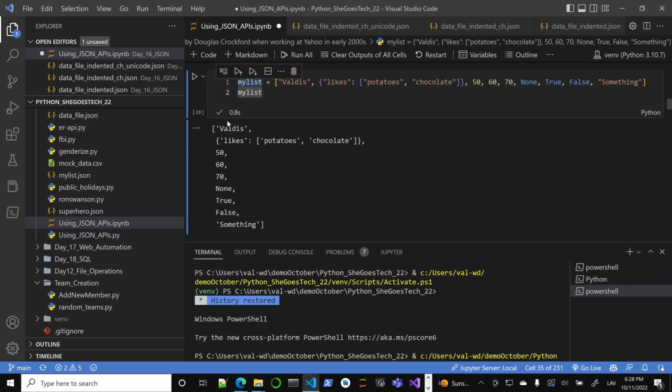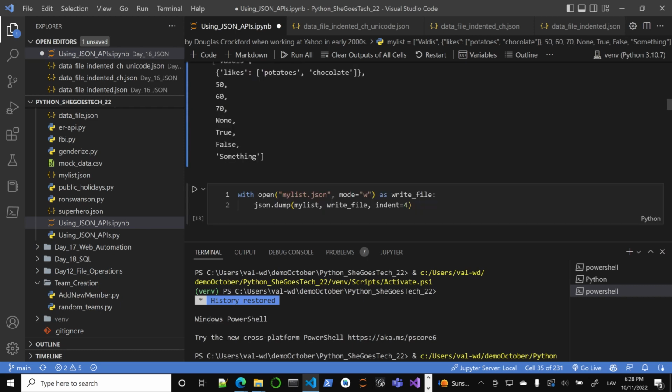So usually when we talk JSON, we talk about things like square brackets and curly braces, so this notation. When we have a list in Python, we're also going to save an array in JSON. So let's save it, with indentation. I didn't add any encoding here. Let's see my list. And here it is.